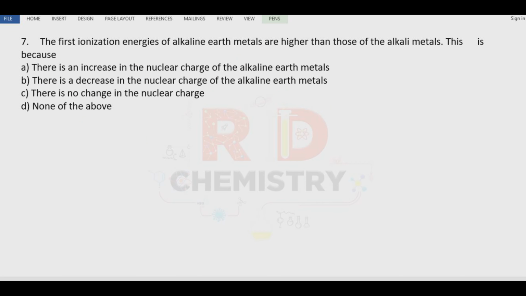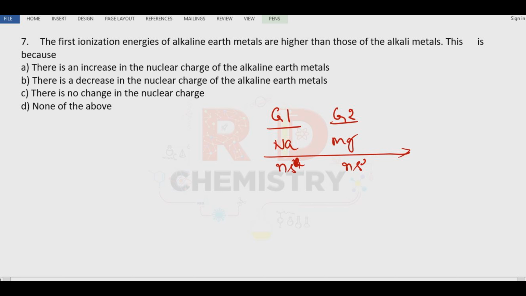Question number 7. The first ionization energy of alkaline earth metals is higher than that of the alkali metals. This is because, in group 1 we have alkali metals like sodium, and in group 2, in the same period, magnesium. The outermost electronic configuration is ns1 here and ns2 here.